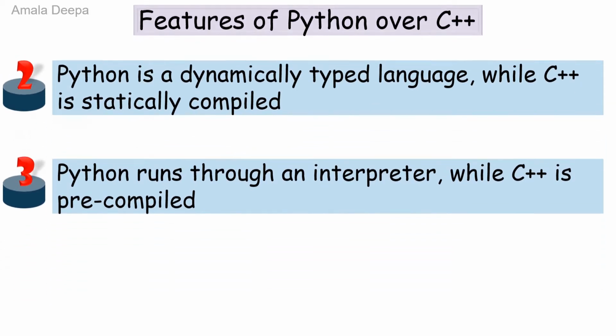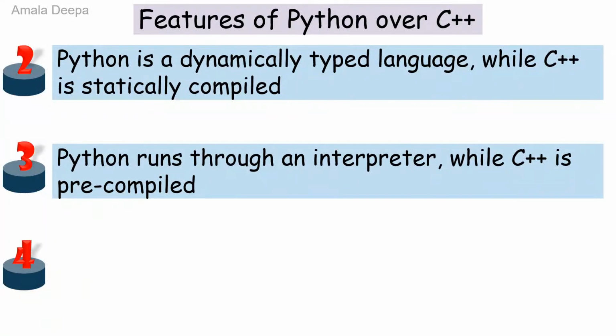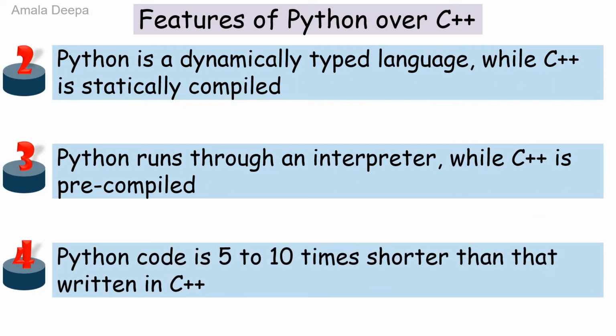The fourth feature of Python over C++ is Python code is 5 to 10 times shorter than that written in C++. You have learnt both the programming languages, and you would have observed that in Python you can perform a task with very few lines of code. Whereas to perform the same task, you have to write several lines of code in a C++ program.